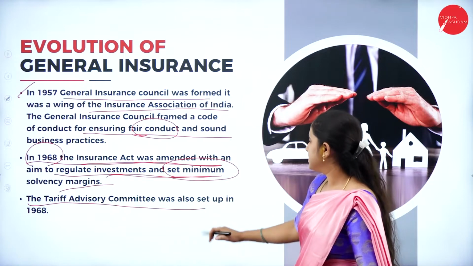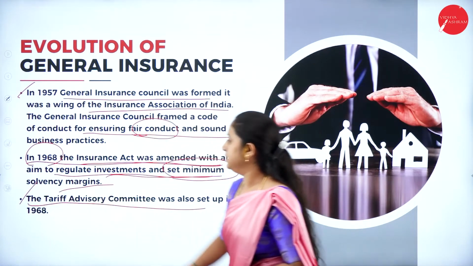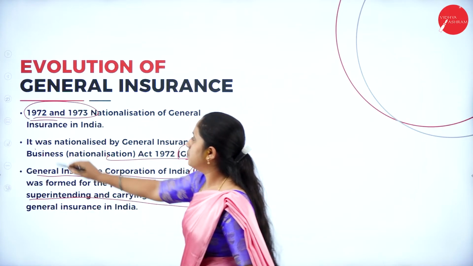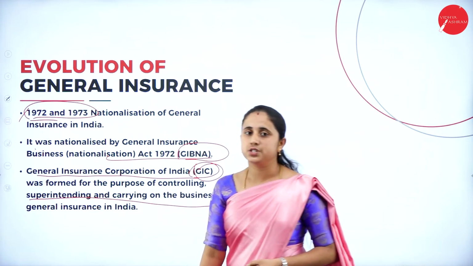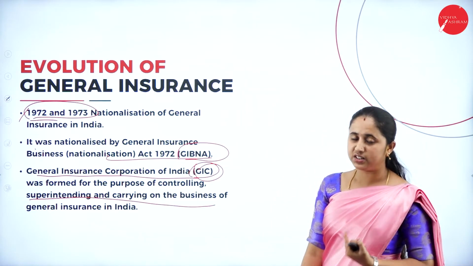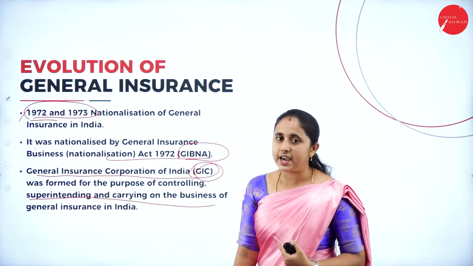Then the Tariff Advisory Committee is also set up in the same year. After that, the nationalization of general insurance is also important. In the years 1972 and 1973, general insurance is nationalized.